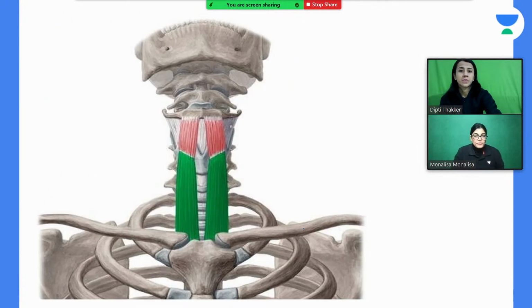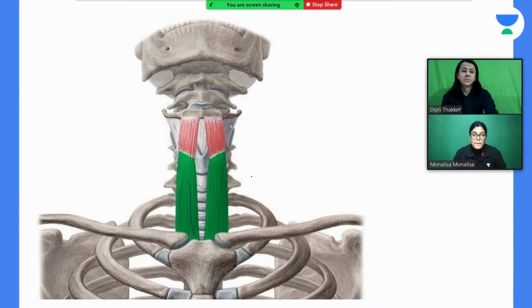Moving to the next. Before that, I would like to show you this muscle, sternothyroid. The green colored muscle shown here is sternothyroid. The outline of the thyroid cartilage has been shown here, this is the thyroid cartilage. You can clearly see the thyroid cartilage, and lower down it is attached to the sternum. So this is an example of the sternothyroid muscle, the green highlighted muscle.